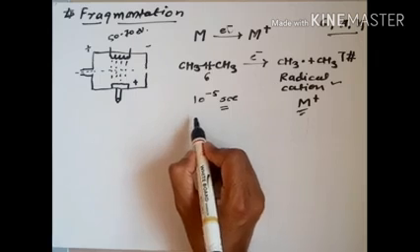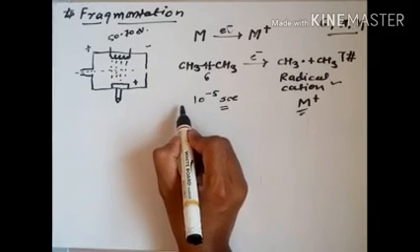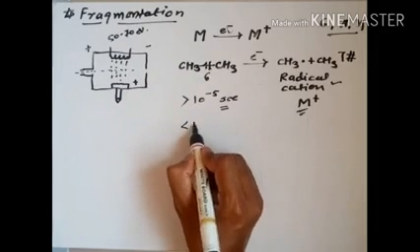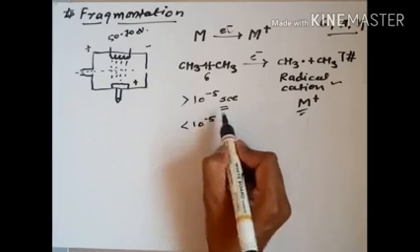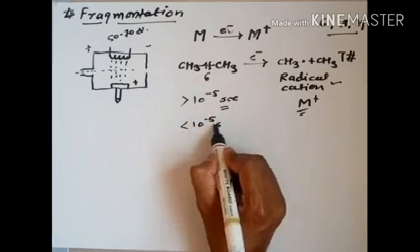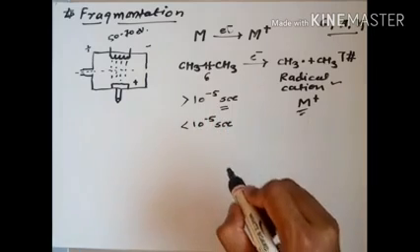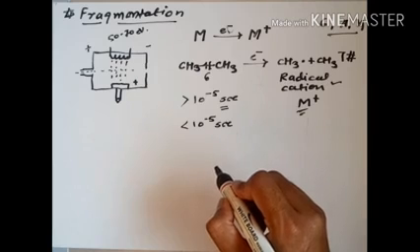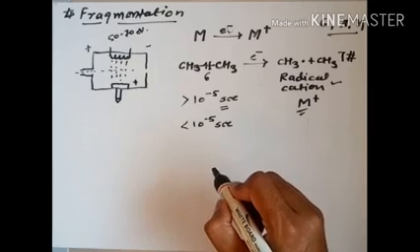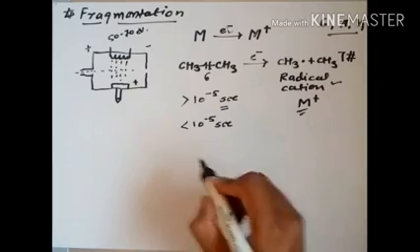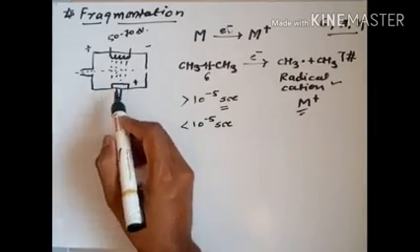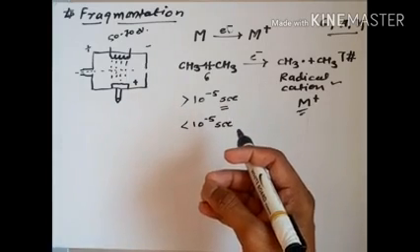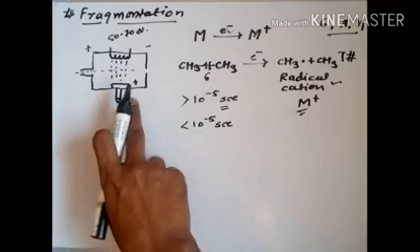Suppose the molecule has a lifetime less than 10⁻⁵ second. Such a molecule is not stable, and that's why it undergoes fragmentation in the ionization chamber. Some molecules are stable enough that they do not undergo fragmentation in the ionization chamber.